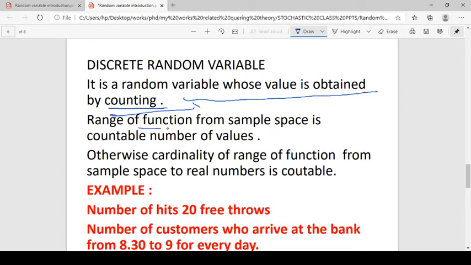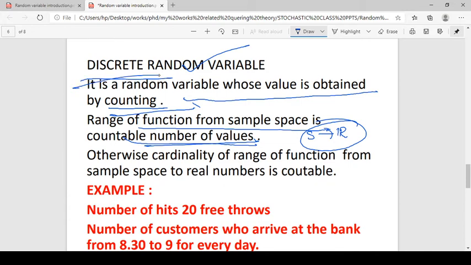If the range of the function from the sample space is countable, then it is called a discrete random variable.